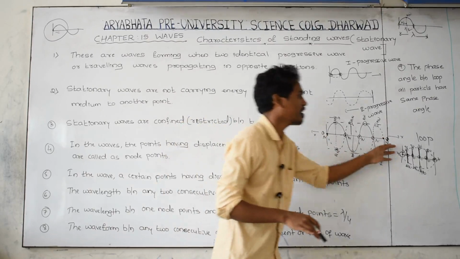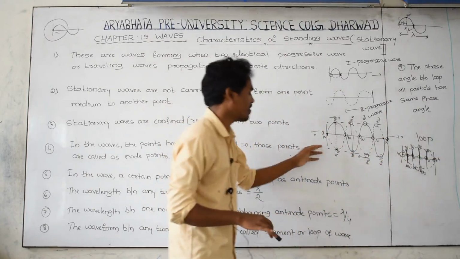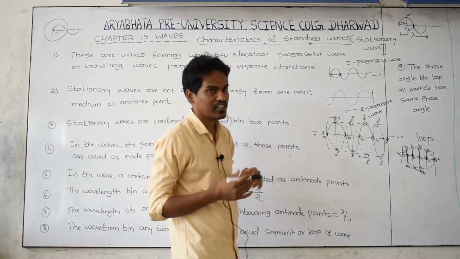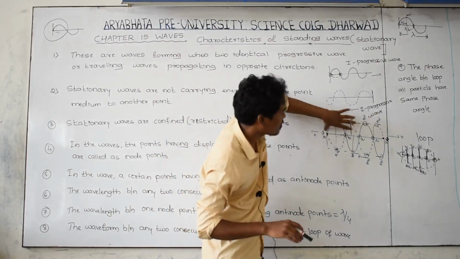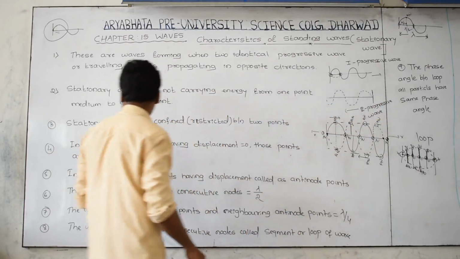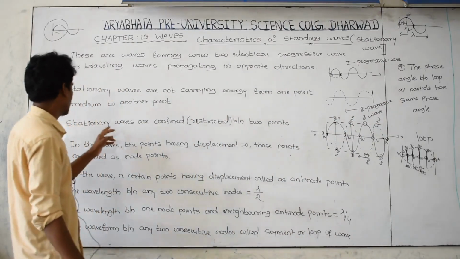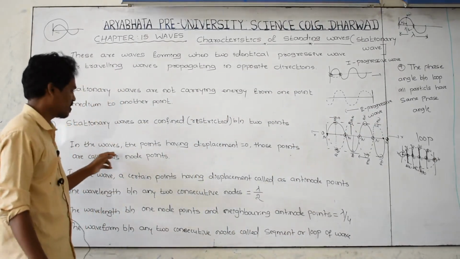This wave is not moving in this direction. Instead what is happening, the wave is confined or restricted between the first point and second point, and that is the third one. And go to the next one, the waves.